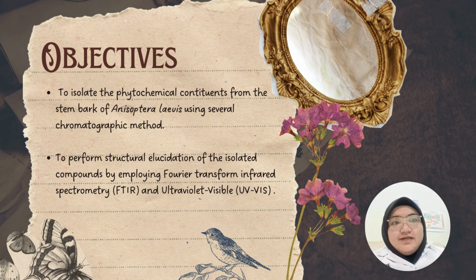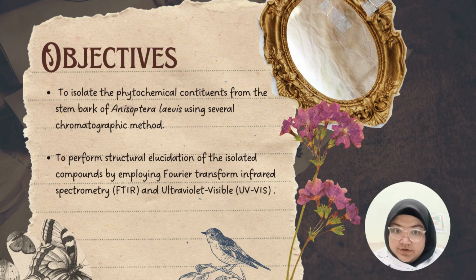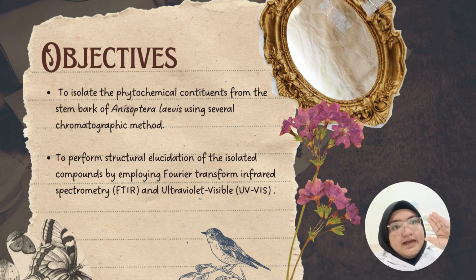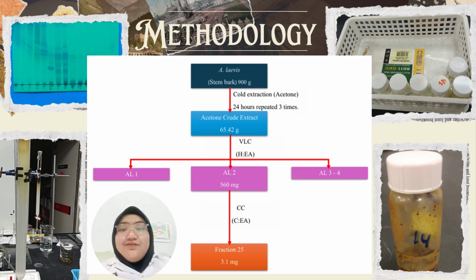As you can see over here, the objective is to isolate the phytochemical constituents from the stem bark of Anisoptera laevis using several chromatographic methods. And next, to perform a structural elucidation of the isolated compound by employing Fourier Transform Infrared spectrometry and Ultraviolet UV-Vis. We now have reached the methodology.